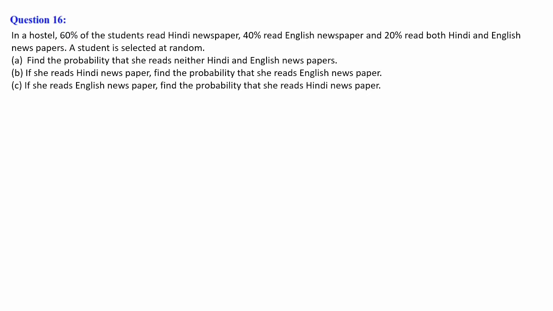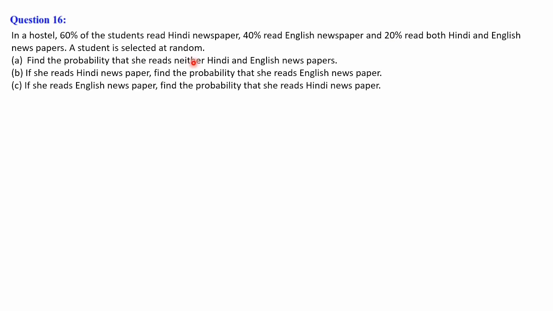And the people who are reading English newspaper, if you consider it as P of E, E stands for English, that is 40%, that is 40 by 100, 0.4. Students who are reading both Hindi and English, both in the sense of intersection, so H intersection E is 20%, it means 20 by 100, 0.2.